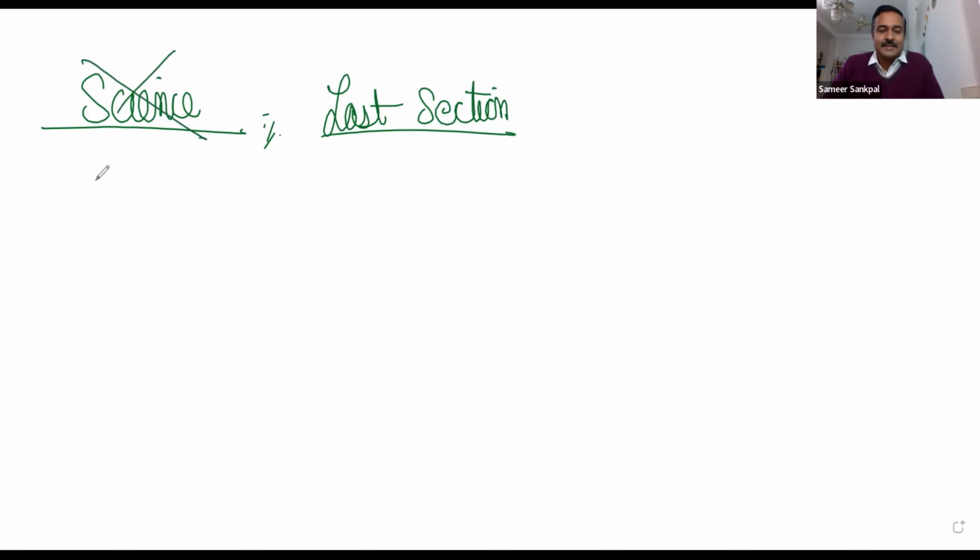the science section in ACT is not science. In fact, this is a section which is set in the environment of science. So this is something very important for us to understand: the section we are dealing with here is named science. Of course, the questions are related to science. The passages which we see are related to the science environment, but the knowledge of science is not required to answer the questions.